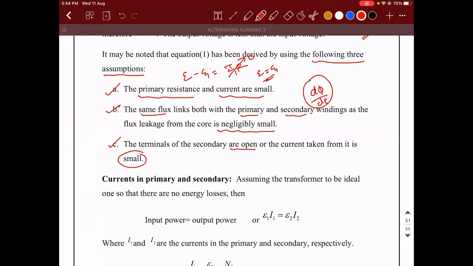So these are the three assumptions. This can be an MCQ question. They'll give you different options and they'll ask you what are all the assumptions that we have taken. You need to know.